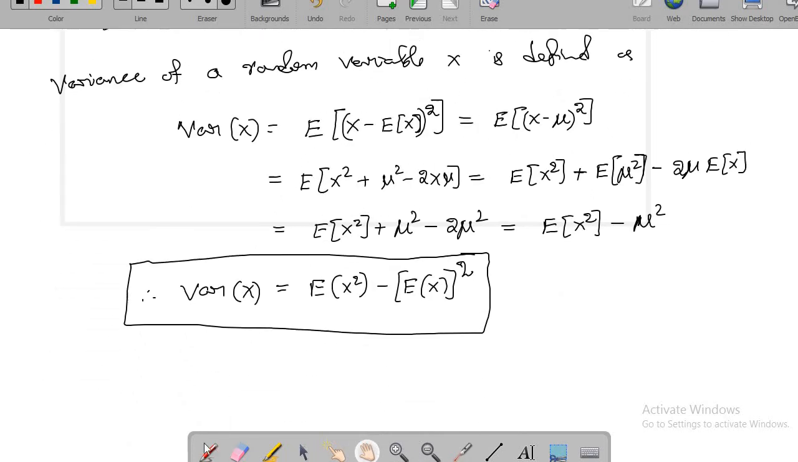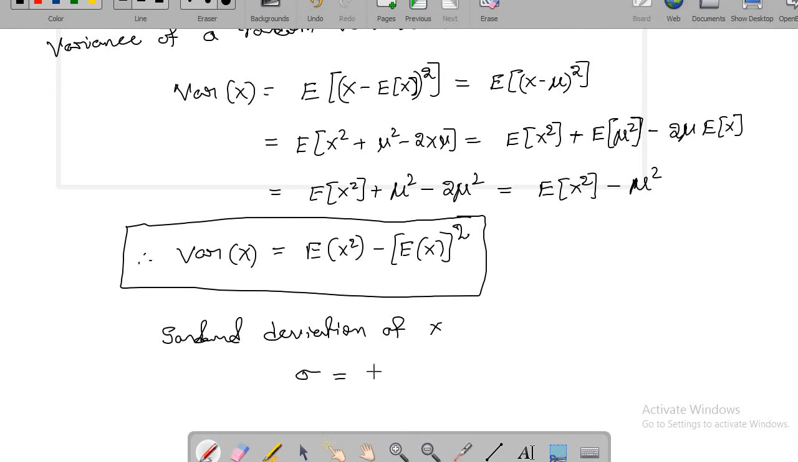Okay, and we define standard deviation. Standard deviation of x, we denote that with sigma, where sigma is equal to square root of variance of x. Okay, so let me write it. So that's square root of expected value of x minus nu whole square. That's it. So this is what we call the standard deviation.